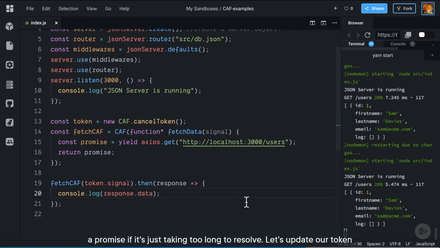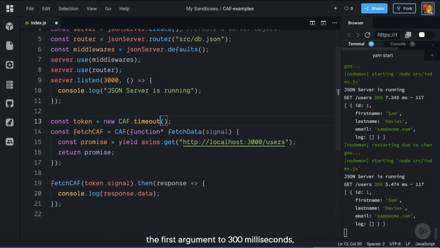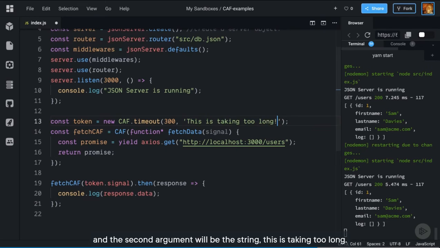Let's update our token previously created with CAF.CancelToken by using CAF.Timeout instead. Set the first argument to 300 milliseconds, and the second argument will be the string, "This is taking too long." The second argument is a message that will log when the time elapses.